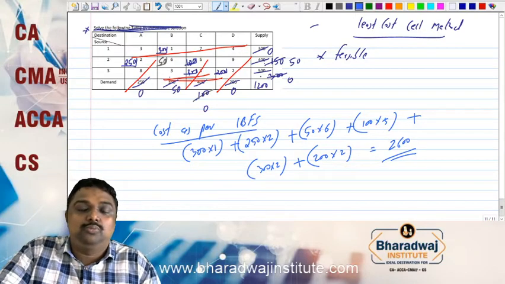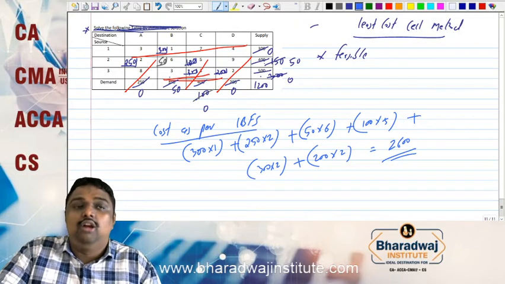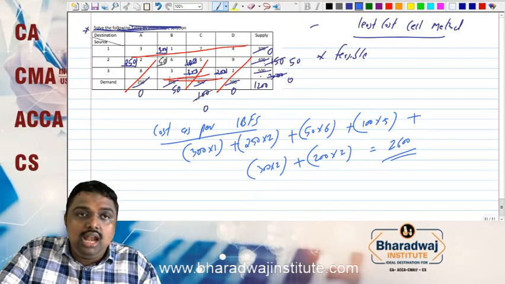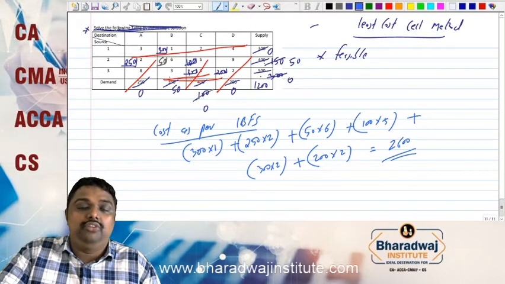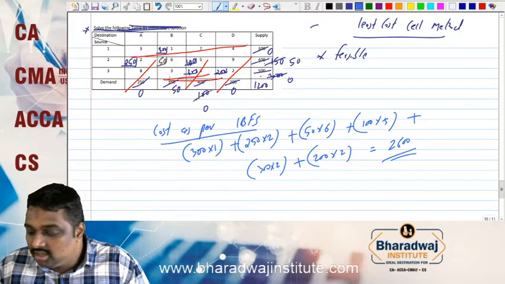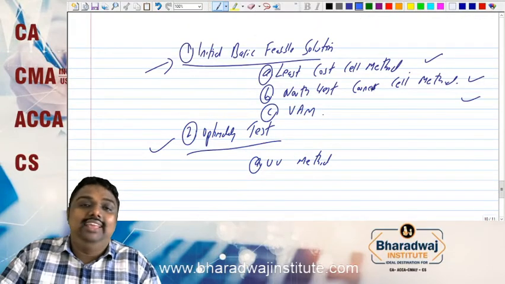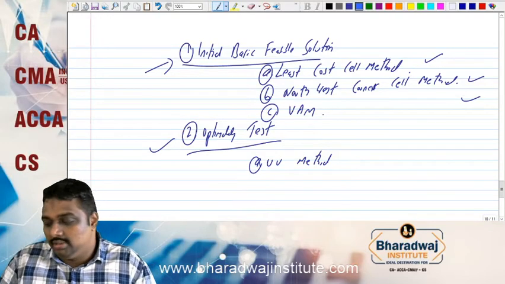This is the cost as per least cost method. This is not the final answer. We have to do the second step called optimality test, that we will learn after finishing our IBFS. So we have done the question on the first method, that is none other than least cost cell method.